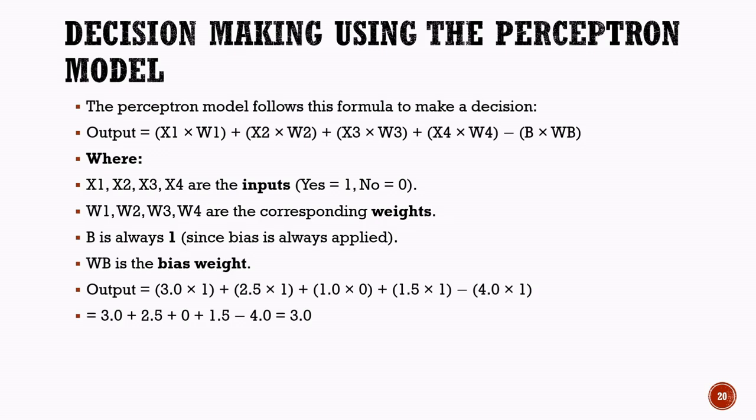Adding and subtracting these values gives 3.0 plus 2.5 plus 0 plus 1.5 minus 4.0 equals 3.0. Therefore, the final output of the perceptron model is 3.0. This value is called the net input or output score. The perceptron will use this score in the next step to determine the final decision. In the next slide, we will apply the threshold rule and find out whether the artificial intelligence system decides to watch the cricket match or not.